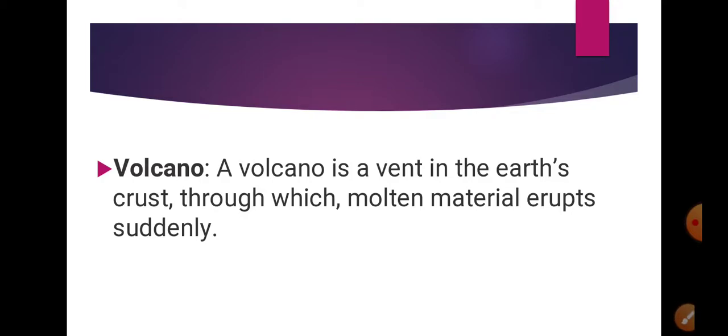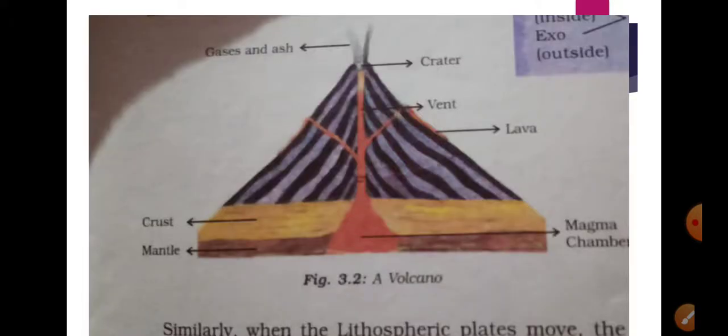A volcano is a vent in the earth's crust through which molten material erupts suddenly. Look at the picture. This is figure 3.2 in your book. You can see all the labels given. This red is lava, molten magma, which erupts out as a volcano. When there is a sudden movement due to endogenic forces, this molten magma erupts outside.